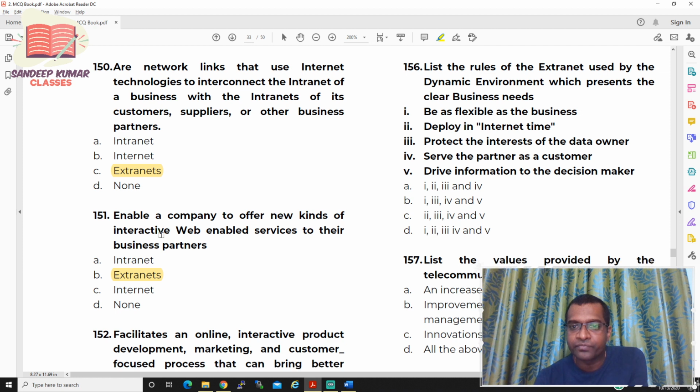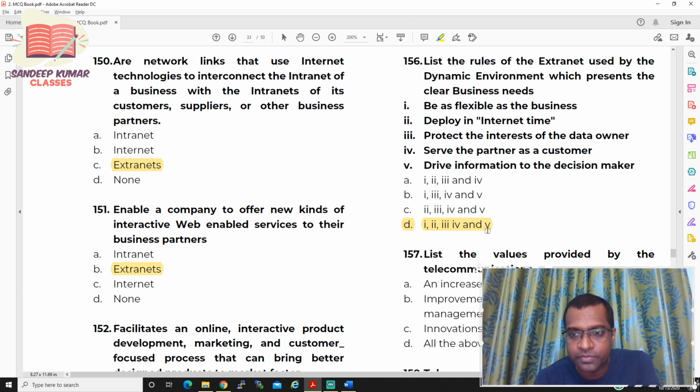You need to list the rules of extranet used by the dynamic environment which presents the clear business needs. So the option is D, all 1 2 3 4 5. Just read them, and please remember this particular thing: be as flexible as business, deploy in internet time, protect the interests of the data owner, serve the partners as a customer, drive information to the decision maker. 156, option is D.